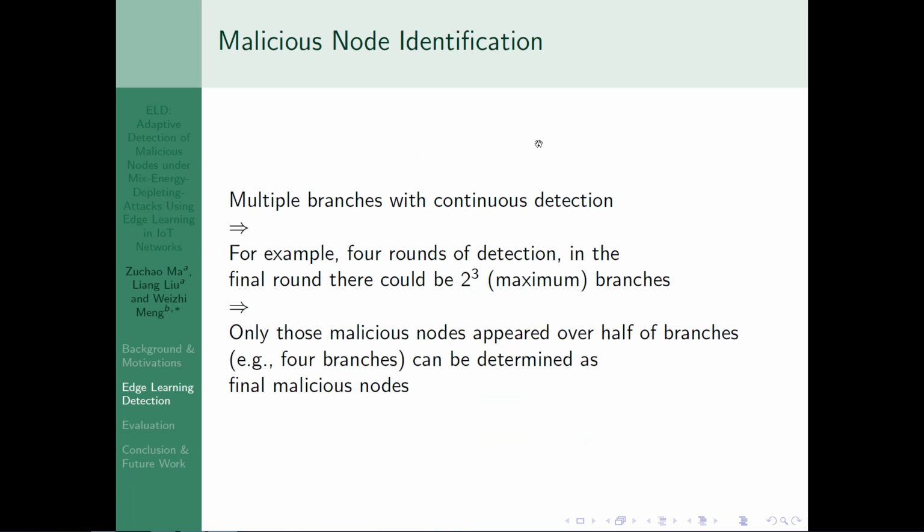And the ELD will execute multi-rounds, so it may cause multiple branches with continuous detection. For example, by 4 rounds of detection, in the final round there could be 8 branches, and it's the maximum case. Only those malicious nodes that appeared in over half of the branches, for example 4 branches, can be determined as final malicious nodes.